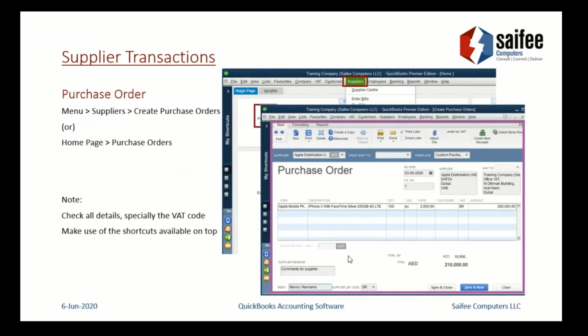And for ease of use, speed and more accuracy, you can use the shortcuts which are available on top. For example, a customer has made this purchase order, and after 15 days or 30 days, you want to replicate this purchase order, or you want to buy this similar item. Now, it might be easy for one item, but if you have a list of items, maybe 10, 15, 20, 30, 50, and you want to replicate this PO, you can simply use the option of create a copy.